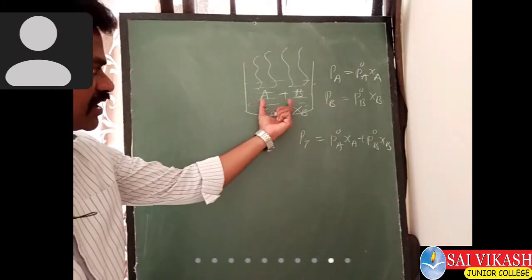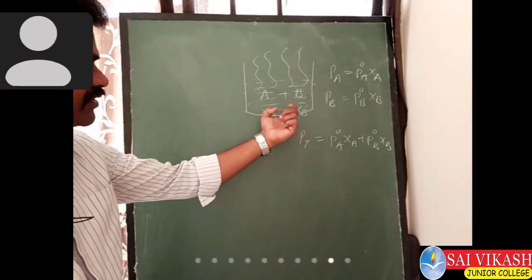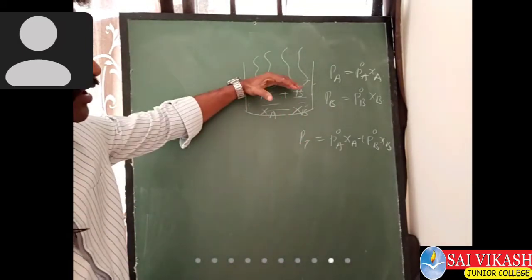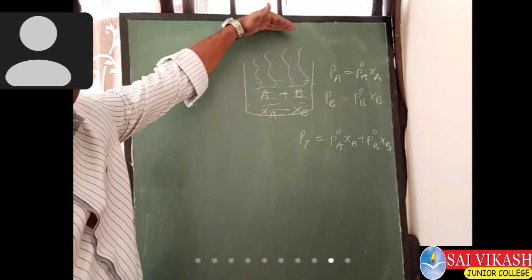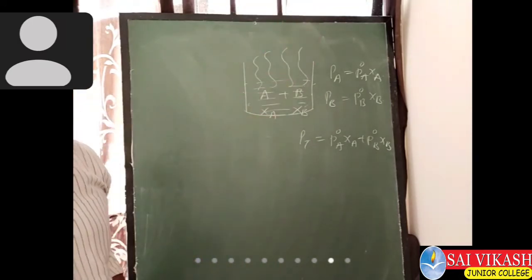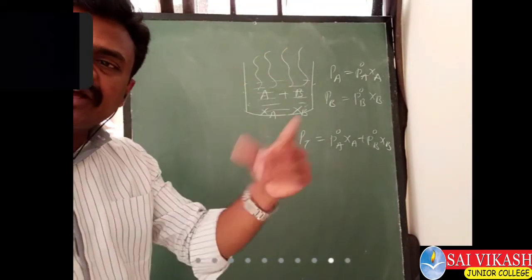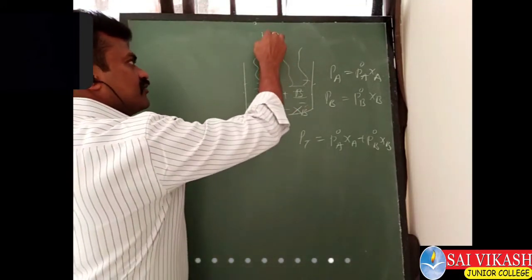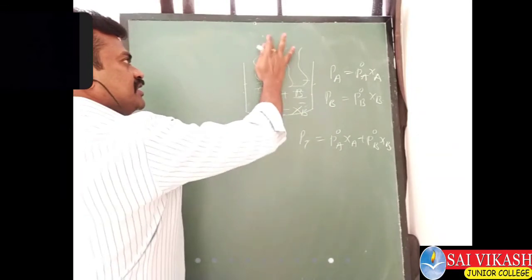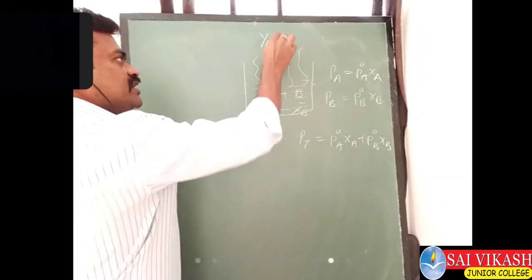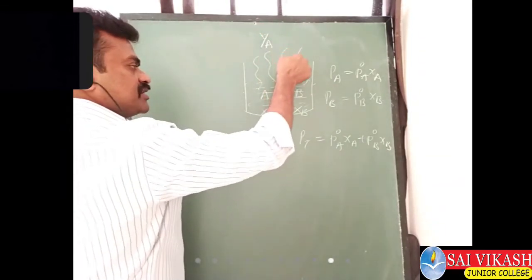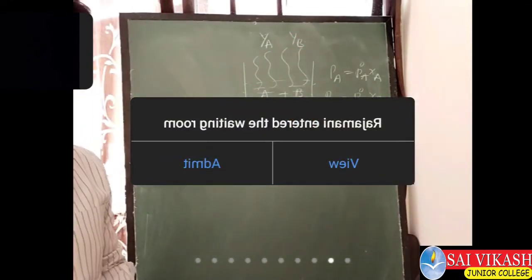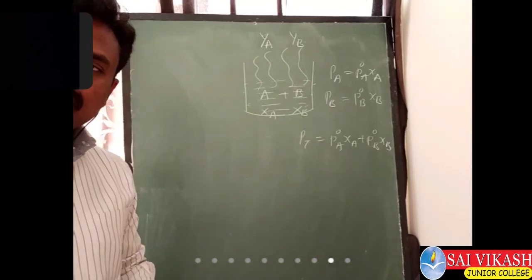Here a liquid mixture is there. In this liquid mixture, the mole fractions of A and B are XA and XB. So we are getting the vapors. In this vapor also, we are getting a mixture only. In this mixture, the mole fraction of A in the vapor I am taking as YA. In the vapor mixture, the mole fraction of B I am taking as YB. Not vapor pressure, mole fraction.